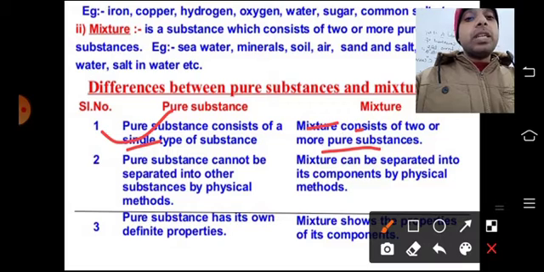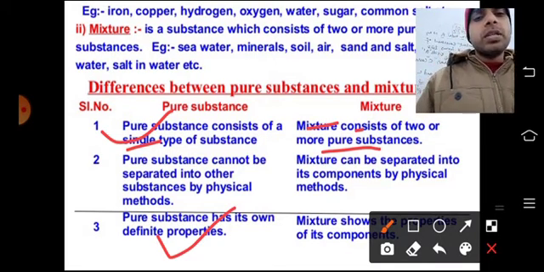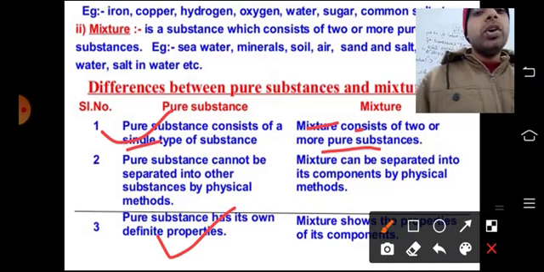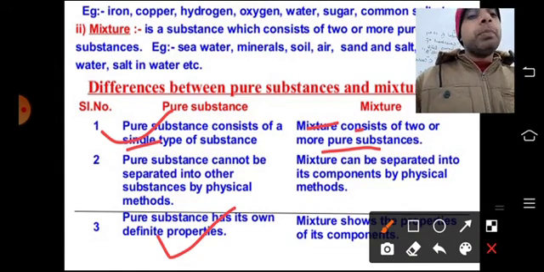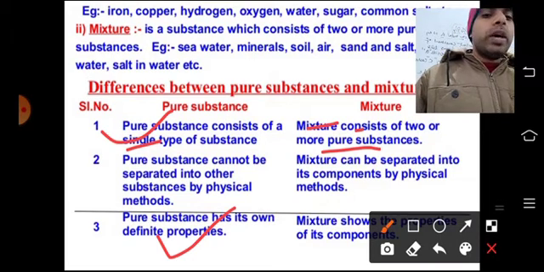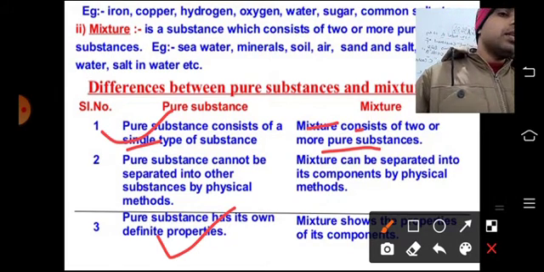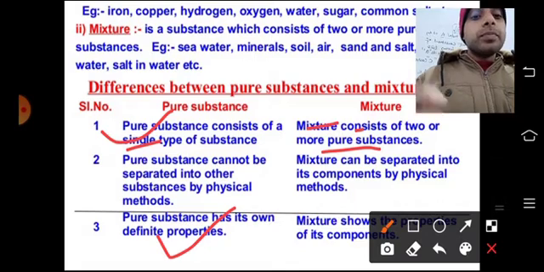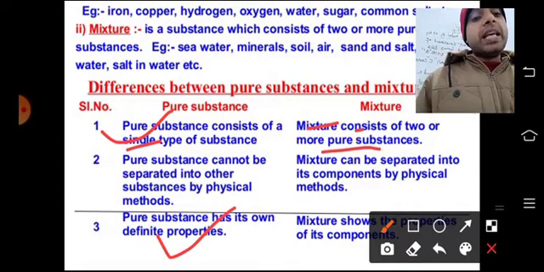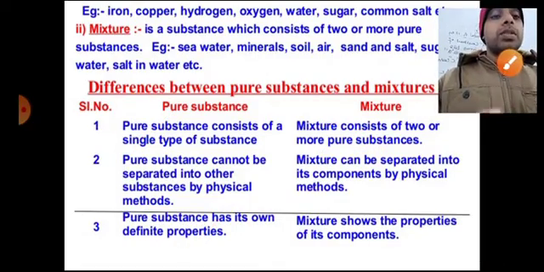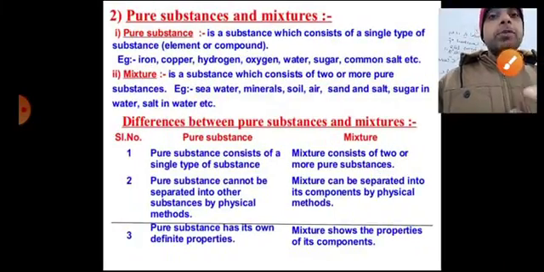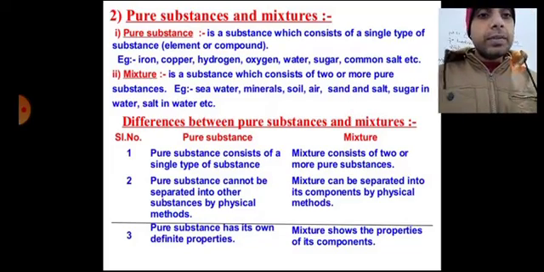So here you can see the next one: pure substance has its own definite properties. Yes, a pure substance has its own definite properties. We know that water is a pure substance and water has fixed, definite properties. The boiling point is 100 degrees C, it will never change. But a mixture, as it is a mixture of various substances, does not have fixed properties. Okay, next one, pure substances and mixtures.